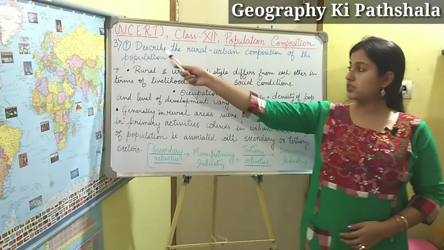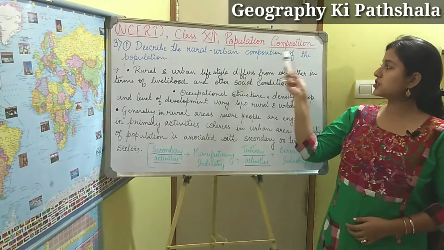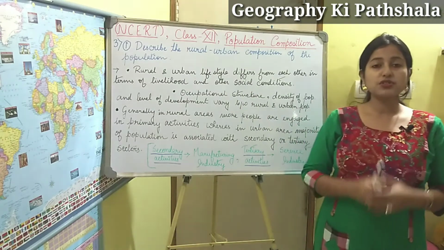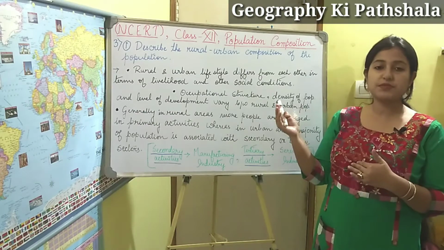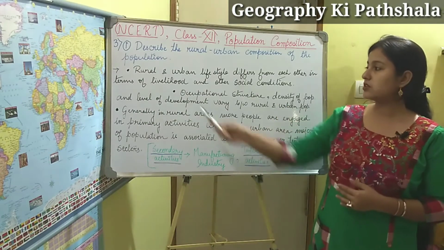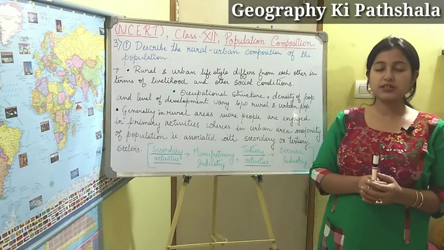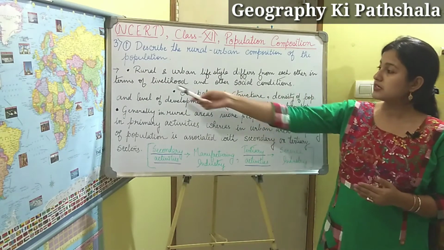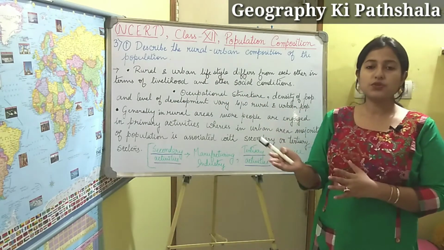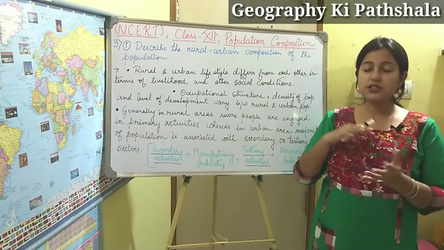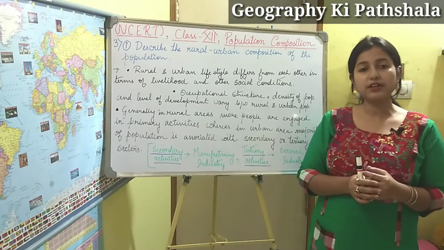So the first question given over here is: describe the rural urban composition of the population. First we have to know that there is a necessity of the difference between rural and urban population, because you can see that rural and urban lifestyles differ from each other, in terms of livelihood and also in other social conditions. You can differentiate the rural and urban population and their way of living.